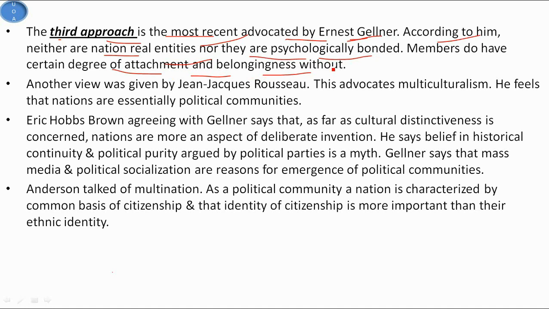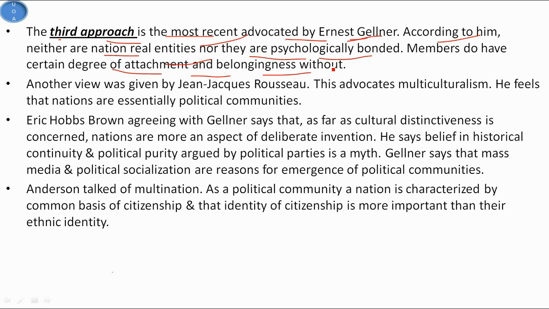Nations are structural transformations brought about by the modernization process, especially industrial capitalism. Industrial capitalism gave rise to a new basis of belongingness. Earlier, the basis of belongingness was family, kinship, caste, etc. Today it is broken by industrial capitalism. Due to this, there is a need for identification. Along with this, there are also cultural needs like law and order, judiciaries, etc.